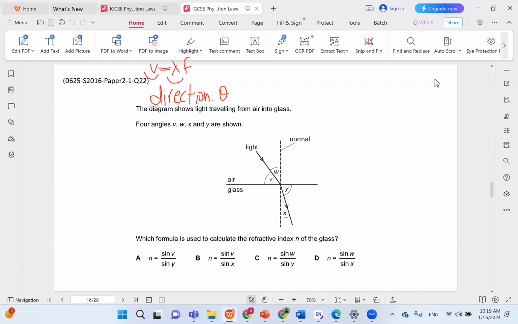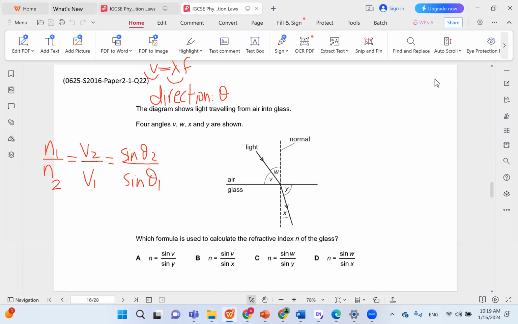Now, there is a very simple equation that you need to memorize in order to figure out all what comes next. It's just n1 over n2 equals v2 over v1 equals sine theta 2 over sine theta 1. So as you can tell, one has to do with one medium, like maybe the medium of incidence.